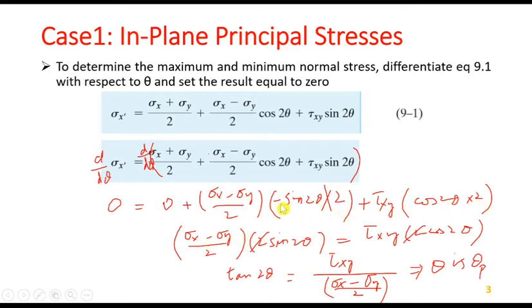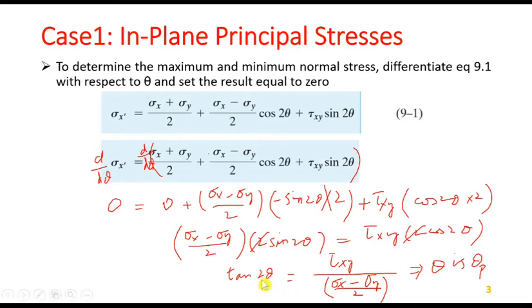If you take the negative term to the other side of the equation, the equation will be sigma x minus sigma y by 2 into 2 sin 2 theta is equal to tau xy into 2 cos 2 theta. The 2s cancel each other, so the angle is given by tan 2 theta equal to tau xy over sigma x minus sigma y by 2.